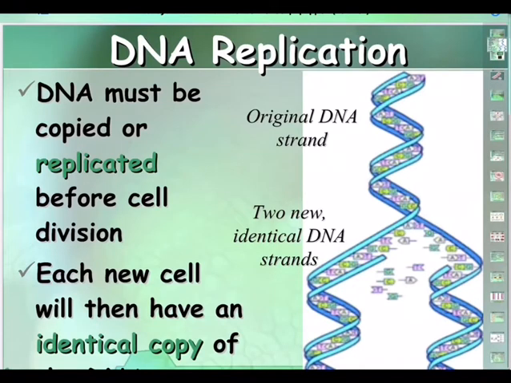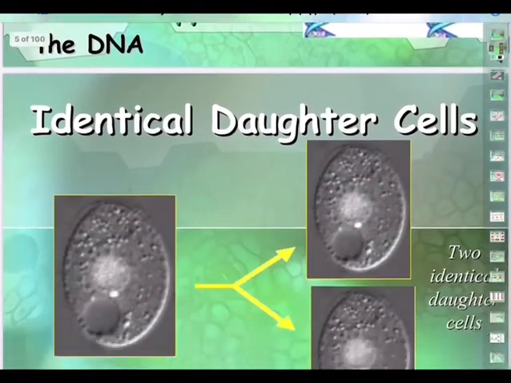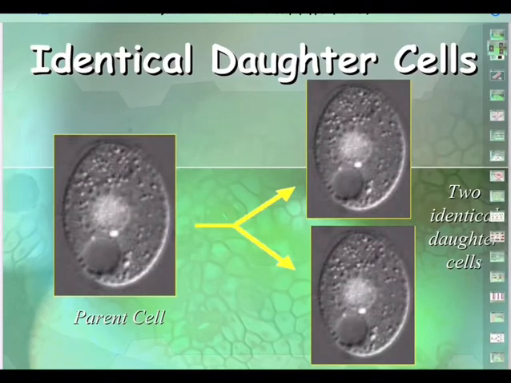So DNA must be copied or replicated before cell division. So these are all preparations for the cell before it undergoes cell division. We call all these various phases that a cell undergoes, that a nucleus undergoes, interphase. So before any cell undergoes division, it prepares itself for the division. It becomes matured. What do you mean by maturity? Whatever we are talking about now, all these stages come under one phase that's called interphase. Each new cell will then have an identical copy of the DNA.